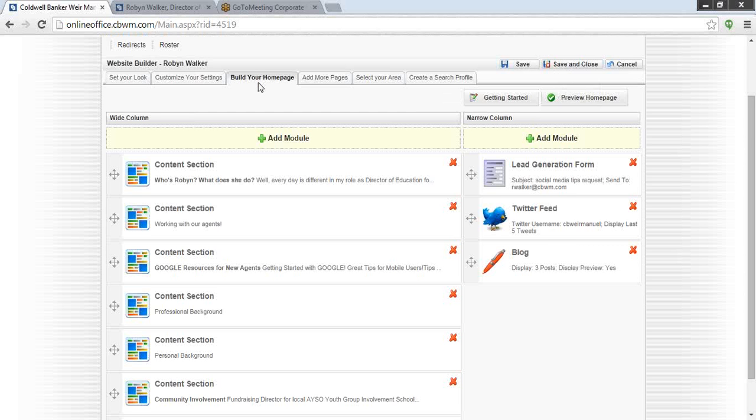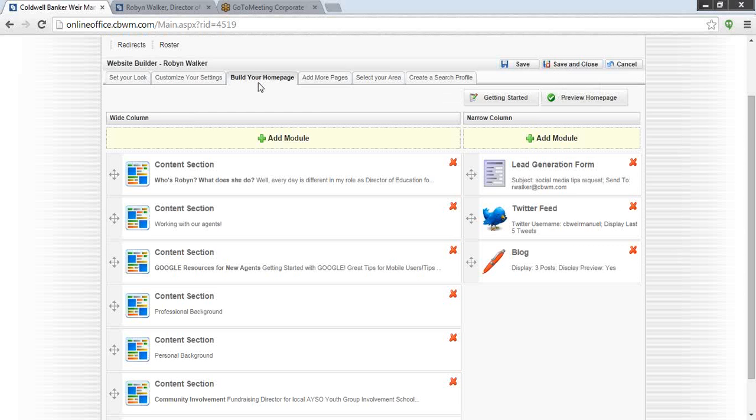The reason that we want you to have some type of content, not just videos, not just things for them to scroll through like pictures, is because the more words that you add to your website, the more words that Google and all those search engines actually have to be able to go through to find you. So we reward you with 15 points, which is huge, if you have more than 100 words of content in your modules.